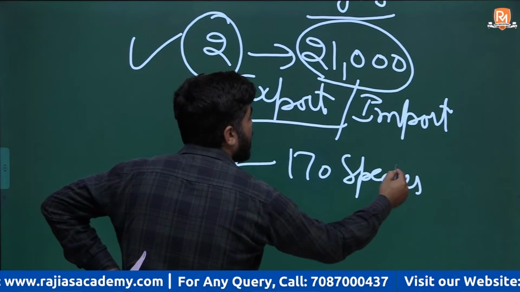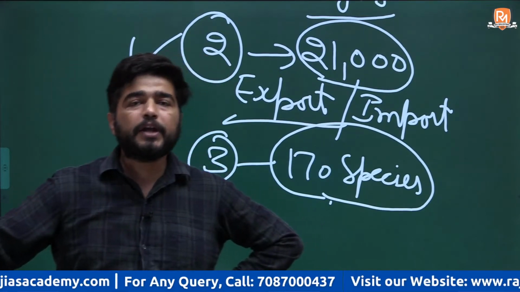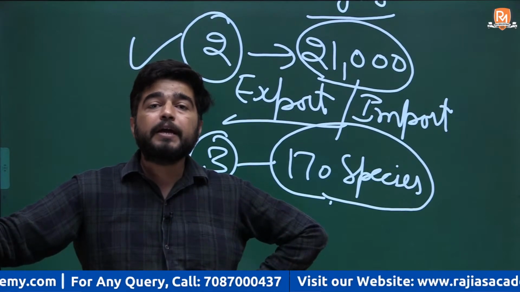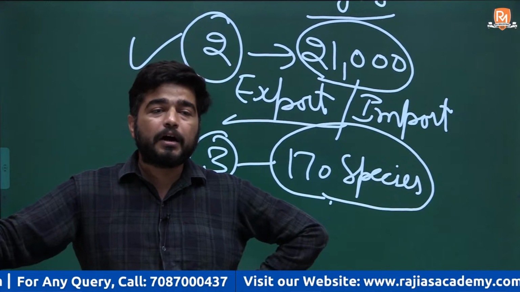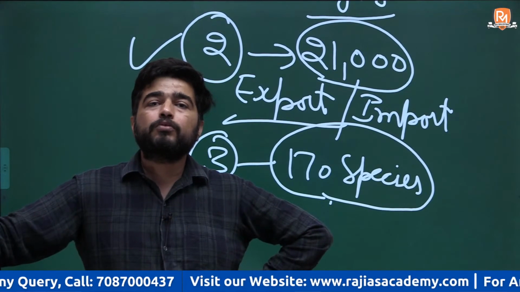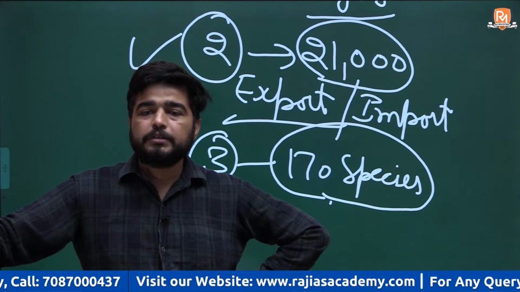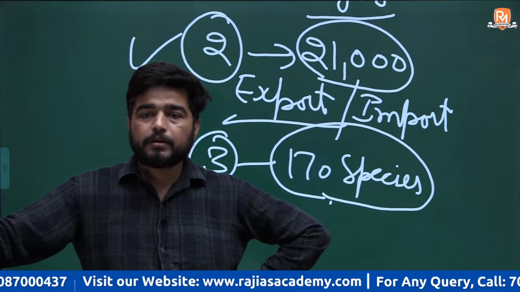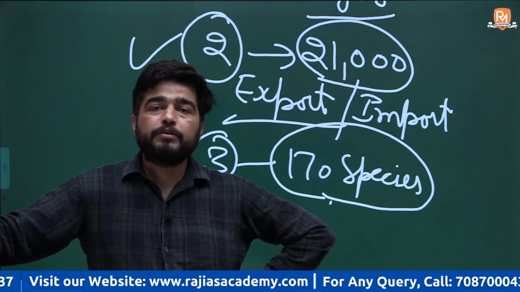For these species, the conservation, or you can say the regulation of trade, is requested by member countries from the other member countries. For example, a country is asking other member countries to have protection in trade, export and import of some species. These are in schedule 3, you can say.